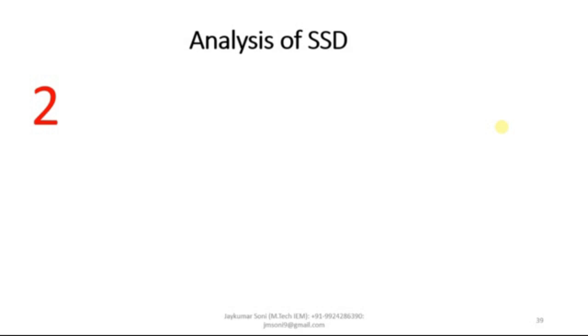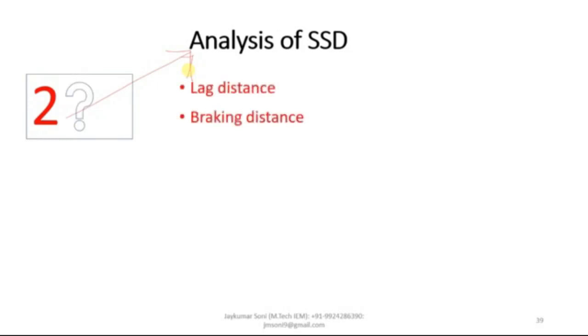There are two categories which cumulatively indicate the analysis of stopping sight distance. Which are those two categories? First is the lag distance and second is the braking distance. Now what is this particular lag distance and braking distance? Let us understand in detail.